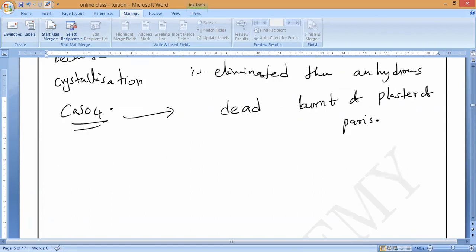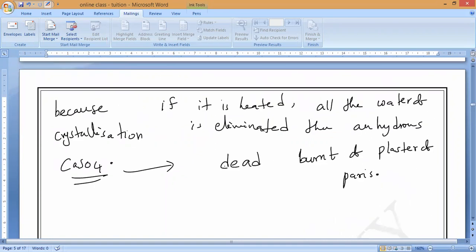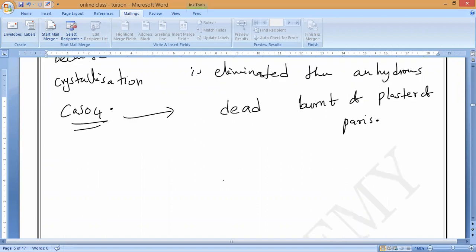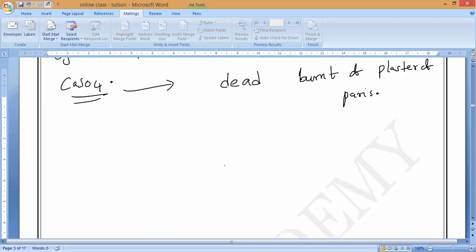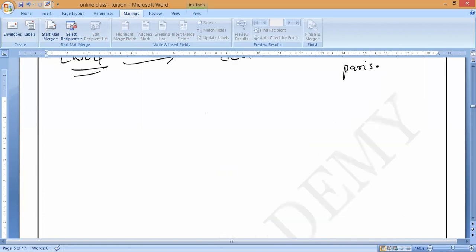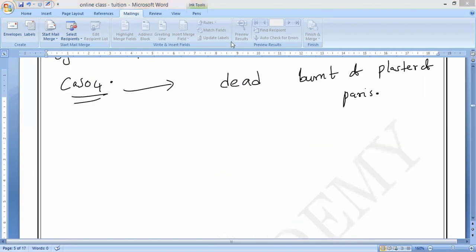So this anhydrous, I will show you. So, sir, what is the use? Sir, then why can't we use dry anhydrous CaSO4? Because this anhydrous calcium sulfate, or we can say dead burnt plaster, does not set like plaster of Paris on adding water. What will happen? If you add water to this CaSO4, it will never transform like plaster of Paris. Is it okay, guys? Respond to me. Understand, all of you? That is what you have to remember.